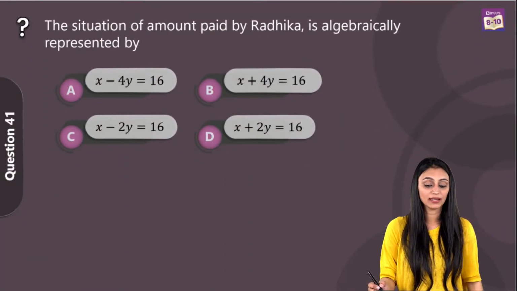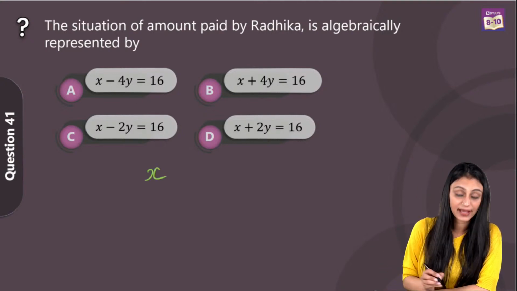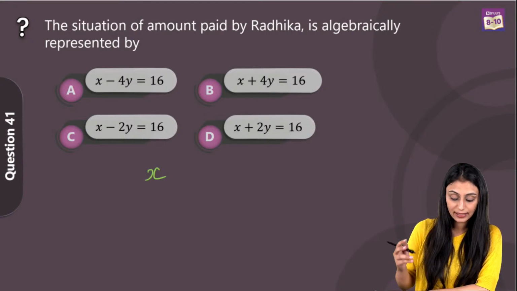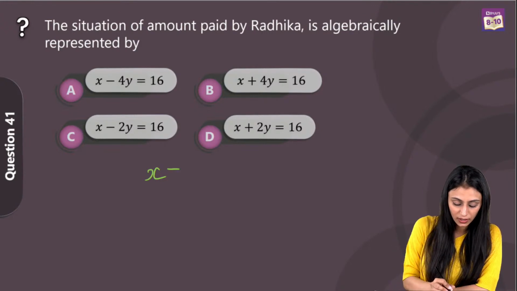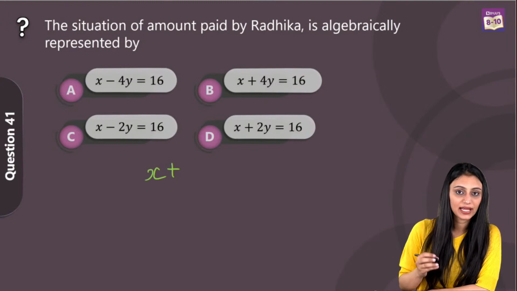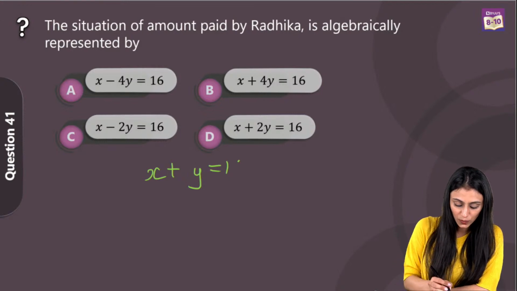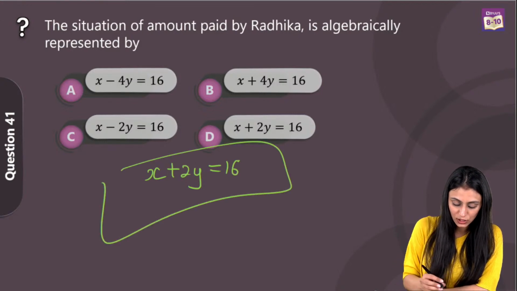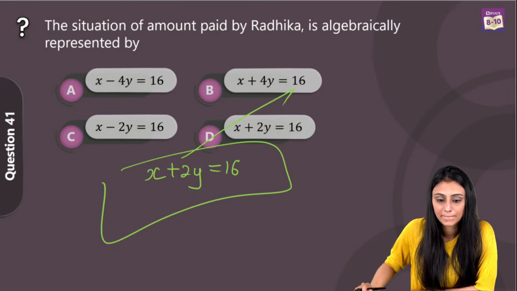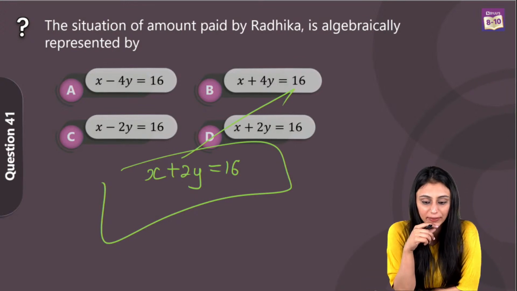Situation of amount paid by Radhika. In case of Radhika, the fixed charge is X, right? And the additional charge is rupees Y on a per day basis. Additional days are 2, that's 2Y, and that equals 16. So option D is the correct answer. Option D. So question number 41. Aradhana, yes.